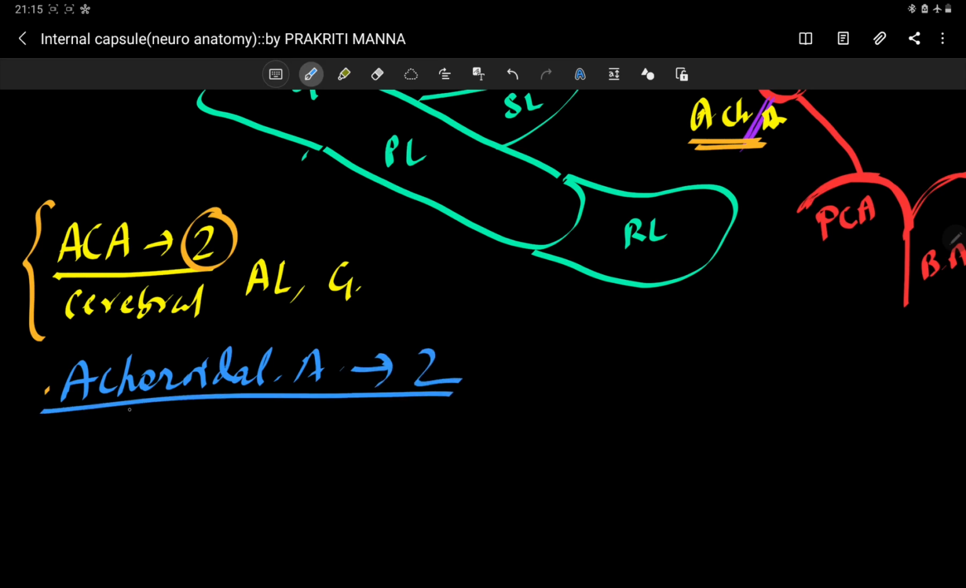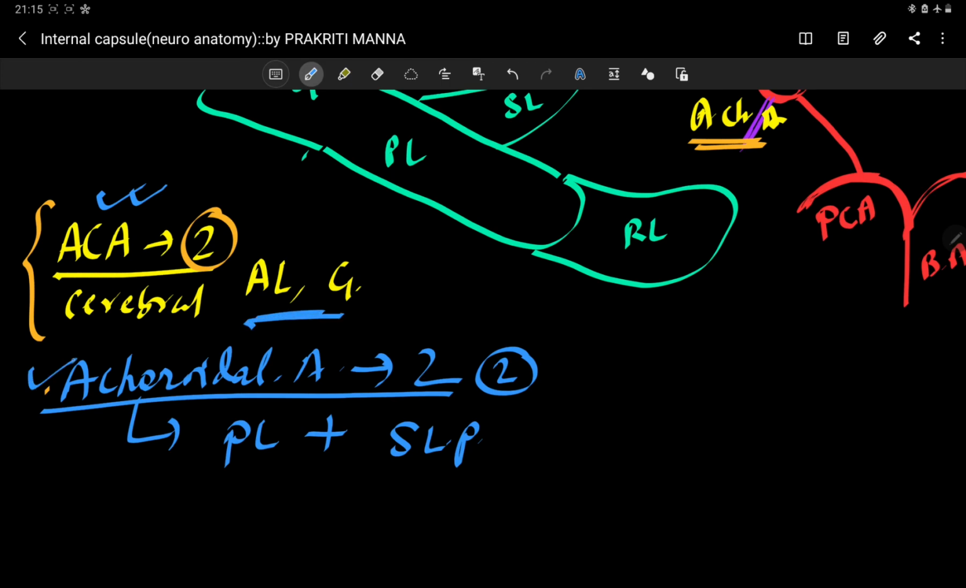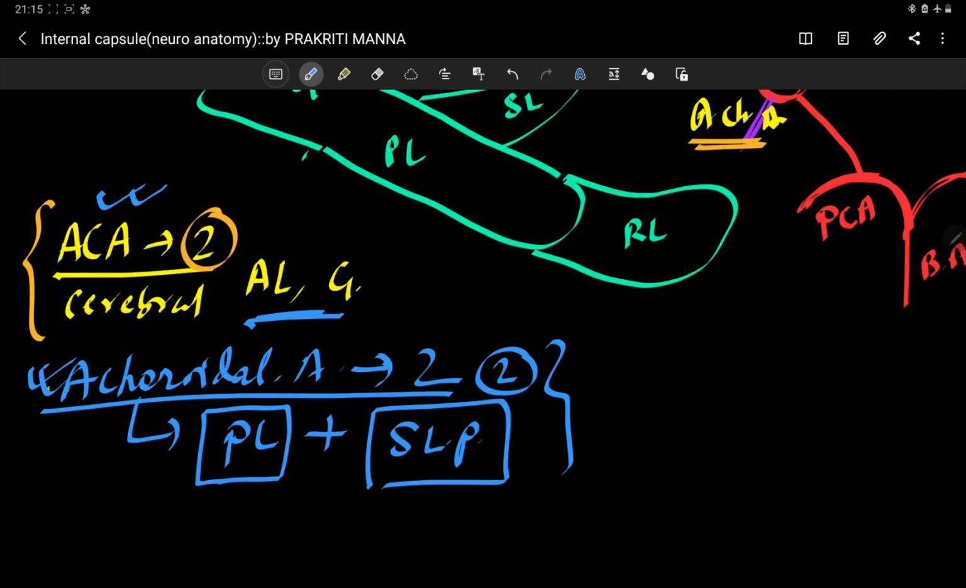Anterior choroidal artery, one, it is supplying the posterior limb of the internal capsule, and also it is supplying the sublentiform part of the internal capsule. Alright, so anterior cerebral artery has two supplies for the internal capsule. Anterior choroidal artery also has two supplies for the internal capsule, one to the posterior limb and one to the sublentiform part of the internal capsule.